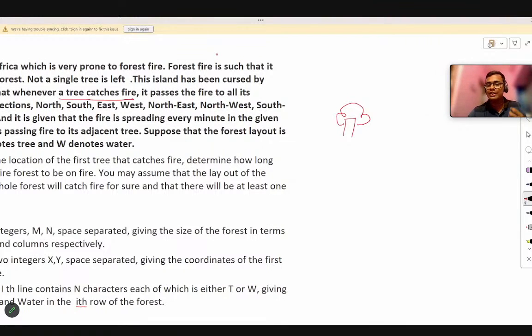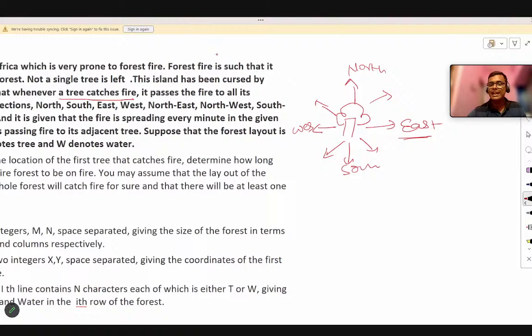So what are all its adjacent directions? You can say this direction, this direction, this direction, this direction, and then these all 4 directions. So you can say these all 8 directions they will pass the fire to. So east, if you know the directions from the reasoning part, east, west, north, and south.